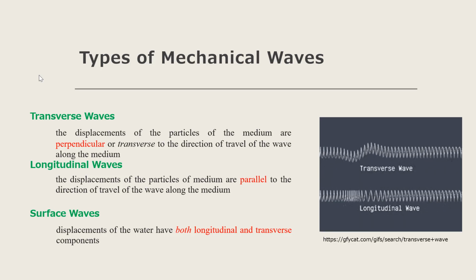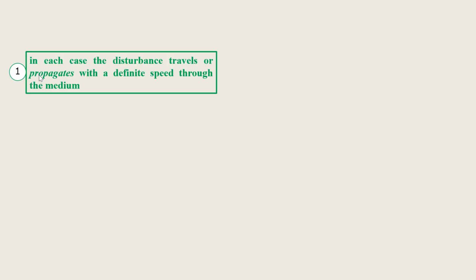And lastly, we have the surface waves, wherein these waves have both longitudinal and transverse components. Examples of surface waves are waves in the ocean. Now these waves have three things in common. So what are these things?